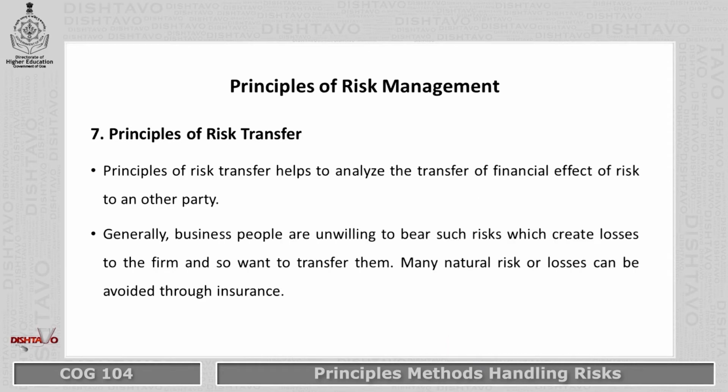Seventh one, principles of risk transfer. In this method, the business organization is transferring the risk situation or a risk element to an outside party, that is to the insurance company. So insurance companies take the responsibility of risk.